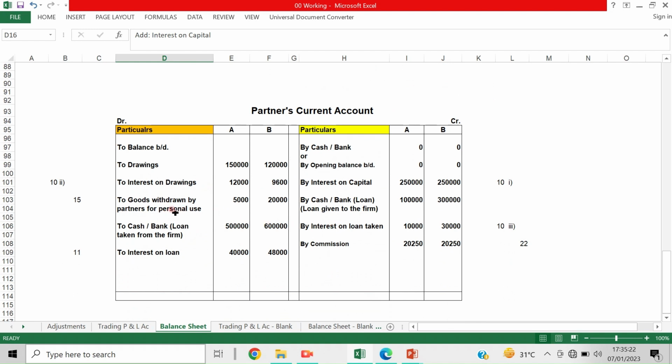So it should be debited. Like goods withdrawn by partners, 15th entry number. I have given the numbers just to correlate them. In future also, if you want to refer to where the effect is given, the numbers are given so that it can be matched. It will be easy for you to track down where the entry is first given and where the corresponding effect is given.